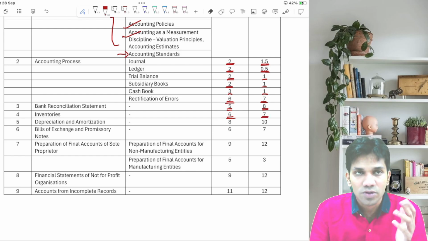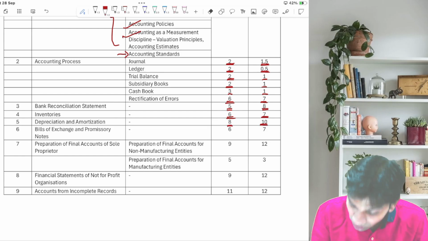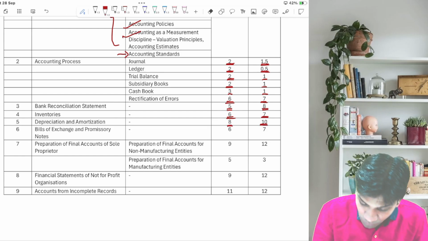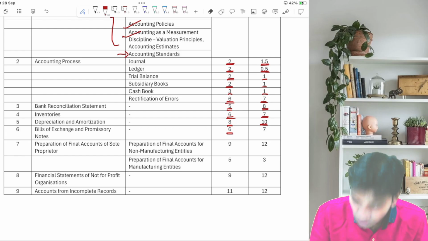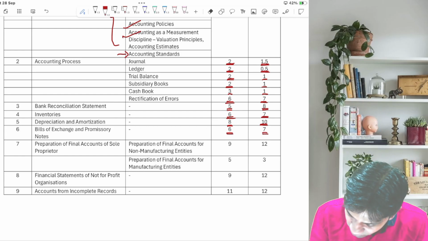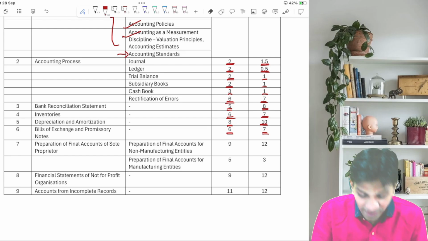Depreciation, 8 hours for the ICI module and 10 hours for the scanner part. Bills of exchange and promissory notes, 6 hours from the module and 7 hours from the scanner. Preparation of final account of sole proprietor.